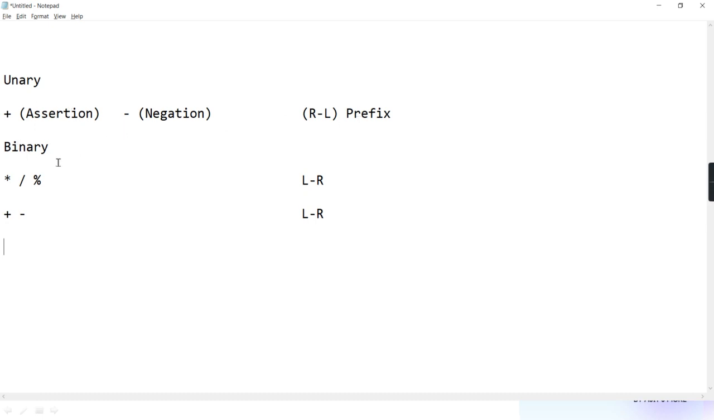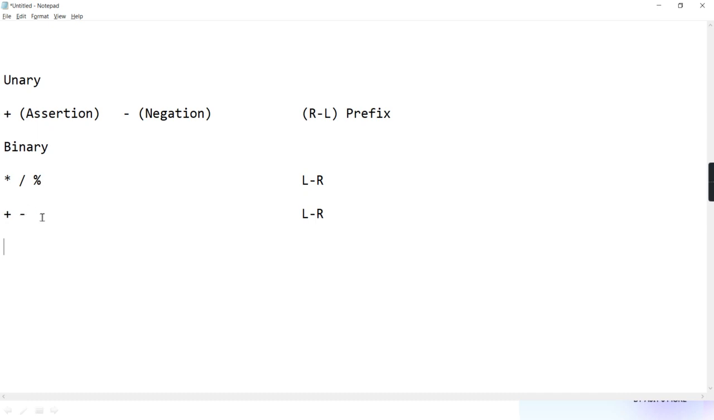Then who is having less precedence than these two? After this, who is having the lesser? Binary multiplication, division, mod. These three all go in one group. So these three are having less precedence than these two, and their associativity is left to right. And who is having still less precedence than these three?